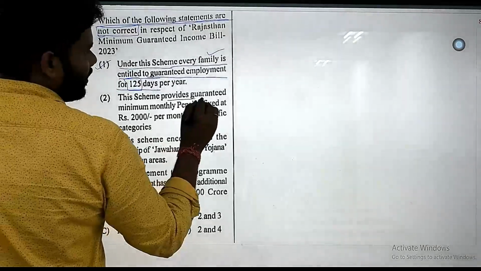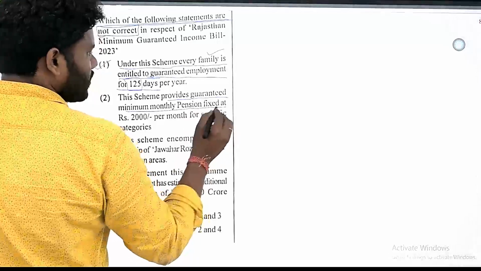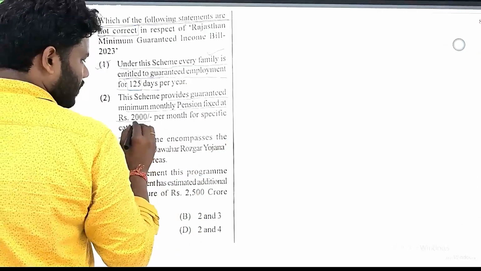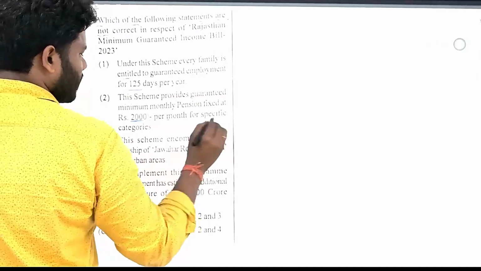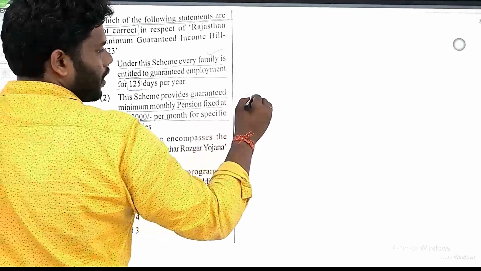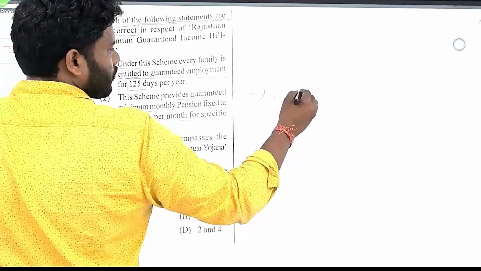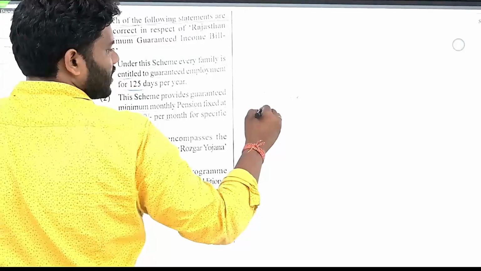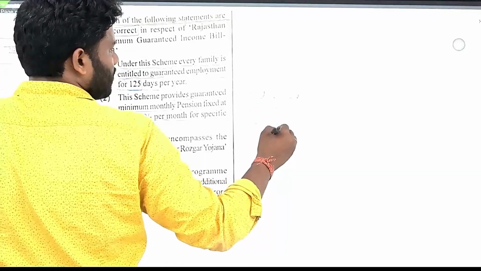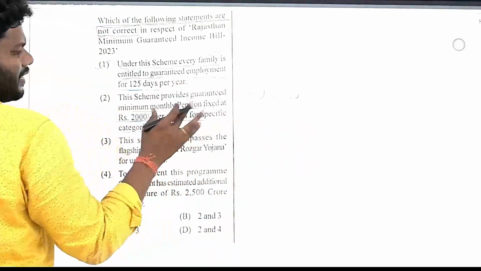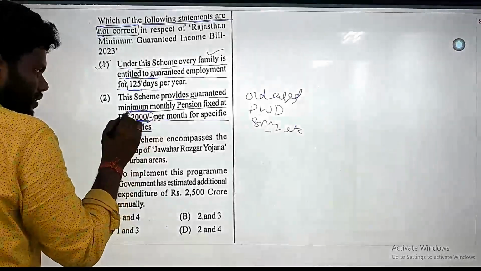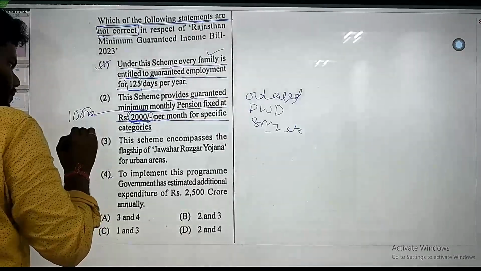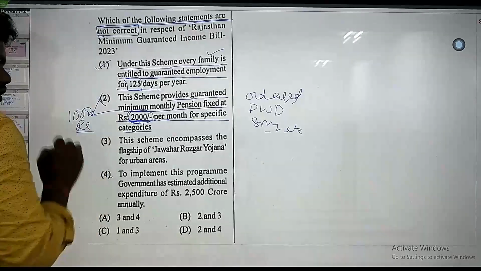This scheme provides a guaranteed minimum monthly pension of rupees 2000 per month for specific categories like old age, persons with disabilities, single women, etc. So this is related to that, but the problem is 2000. It is not 2000, it is 1000 rupees. So this statement is wrong.